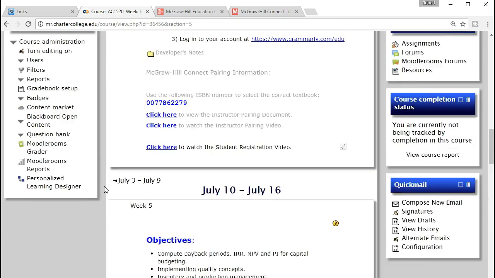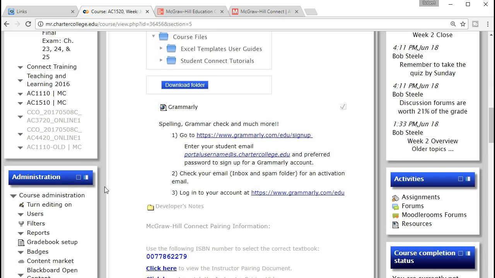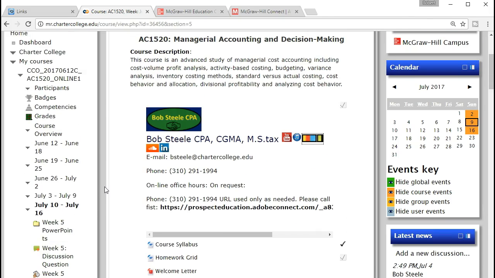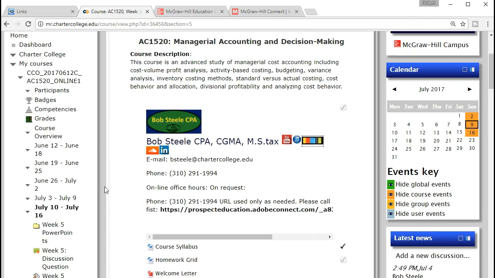Remember that the gradebook up top is going to be the green item icon. You want to get the grades in there by the end of the mod. Remember that we have to get everything done by the end of the mod. We don't have any leeway for late work at this time, so whether it be late work or current work in week 5, including the final, make sure to get it done by Sunday. Again, if you run into any kind of problems, then contact me immediately. The grades will be out of my hands by Tuesday. Therefore, before Tuesday, keep in contact. Let me know what's going on.